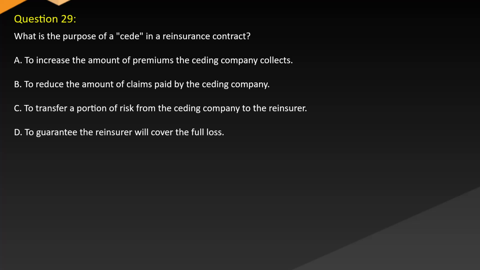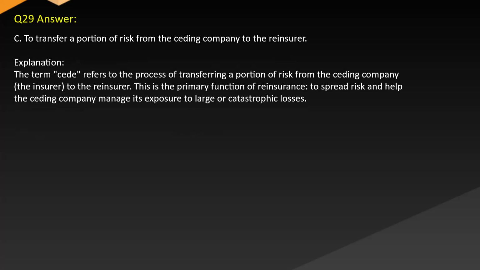B. To reduce the amount of claims paid by the ceding company. C. To transfer a portion of risk from the ceding company to the reinsurer. D. To guarantee the reinsurer will cover the full loss. Answer. C. To transfer a portion of risk from the ceding company to the reinsurer. Explanation. The term cede refers to the process of transferring a portion of risk from the ceding company, the insurer,